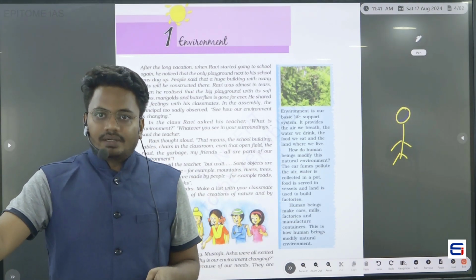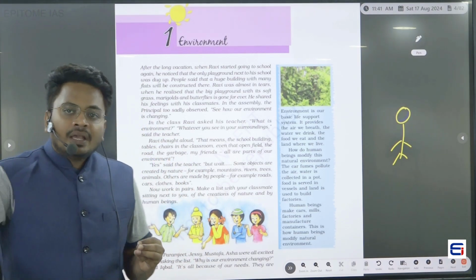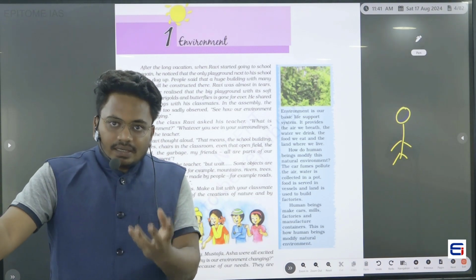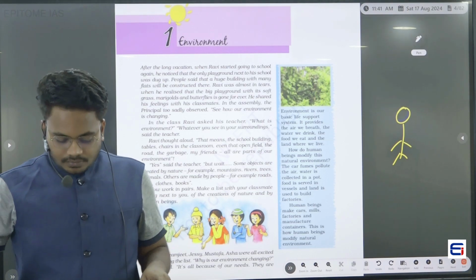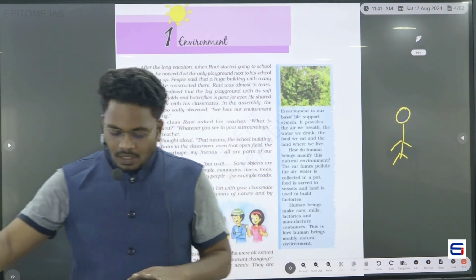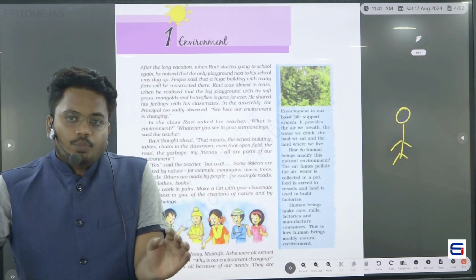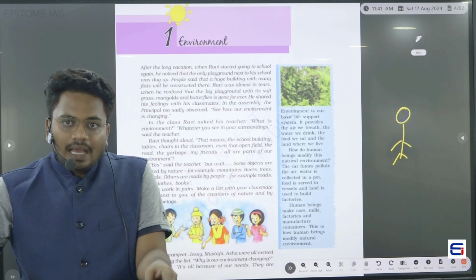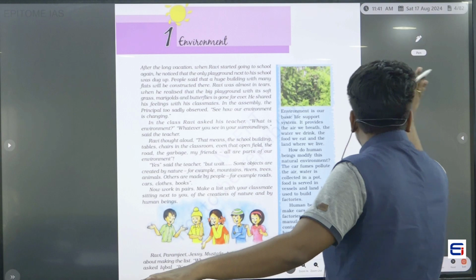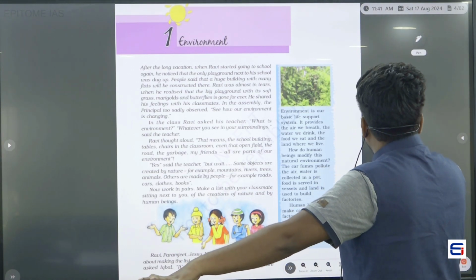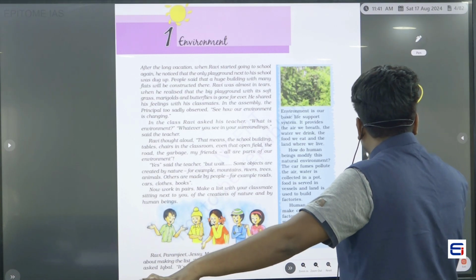is called the environment. So if you see in this textbook, he has mentioned that environment is a basic life support which is present on the earth. Are you getting my point? And here the point is, this environment includes both man-made things as well as natural things.